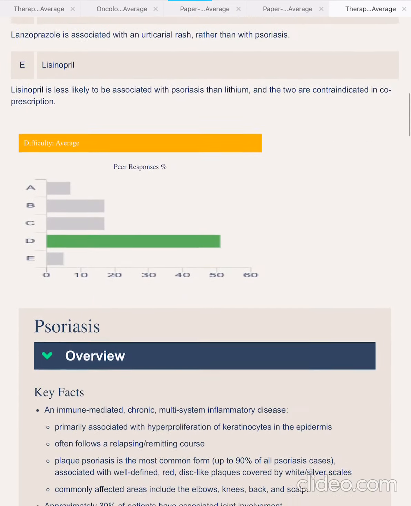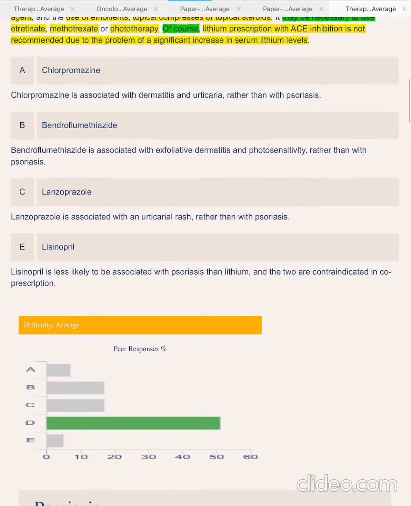Let's look at how many got it. Only 50% got it right, which is weird, and people have been getting it wrong for some reason. People are answering chlorpromazine and bendroflumethiazide.